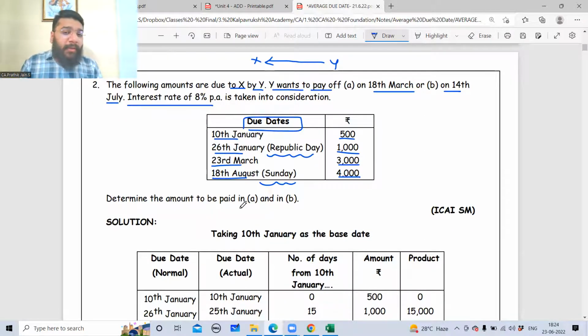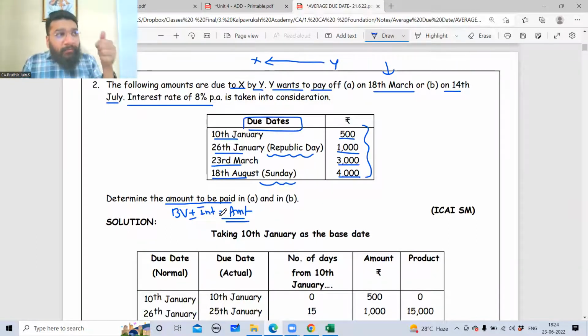Determine the amount to be paid in A and B. That is, in case the payment is happening on 18th of March, what will be the amount to be paid? Amount means the bill value plus or minus interest. I'll discuss the plus or minus when I do this part. Okay, so first, the calculation of the average due date.